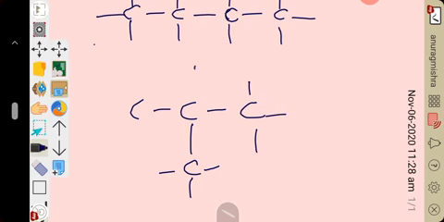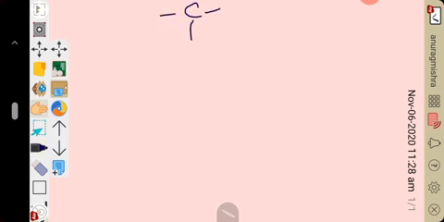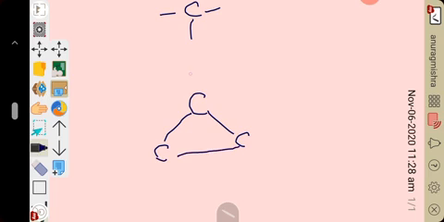This is the example of a branched chain, and that was the example of a straight chain. Similarly, it can also form a ring with the help of covalent bonds. Carbon links with another carbon in a ring form to form a cyclic compound.